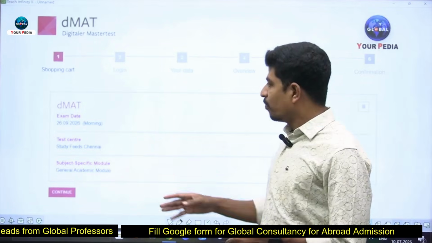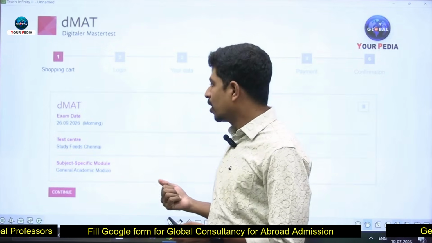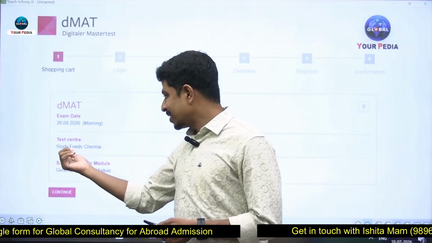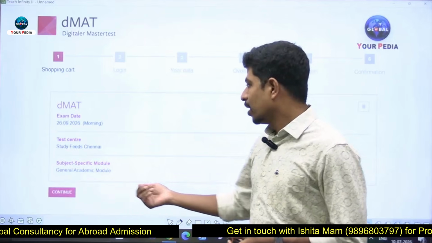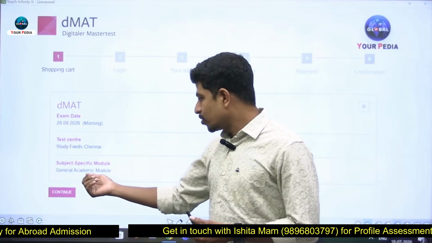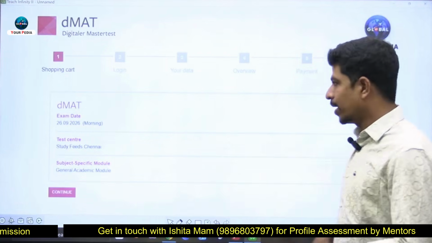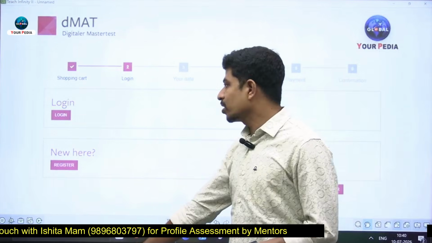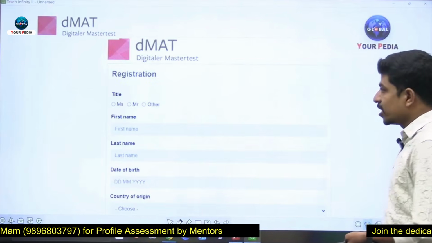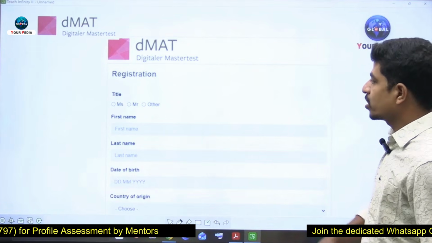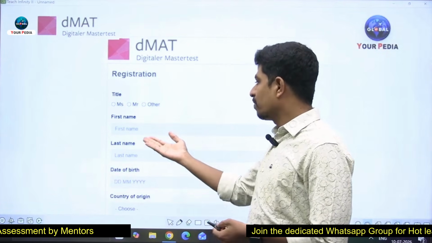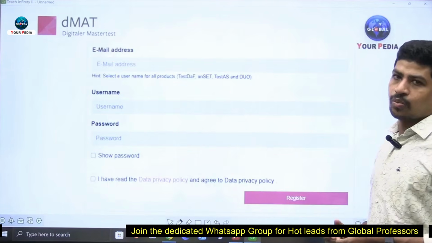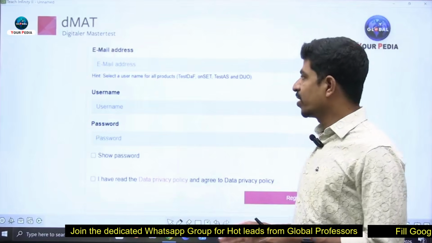Now, if you go further, you will get a shopping cart: examination date, test center. I selected the test center as Study Feeds Chennai. Next, subject specific module or general academic module. You have to select the general academic module. Next is login. For that you have to register. The registration process is very easy. First name, last name, date of birth, country. These are generic things, that's why I'm going a little fast here.